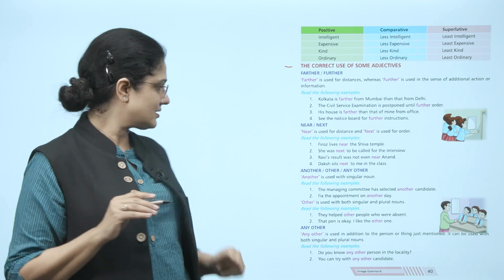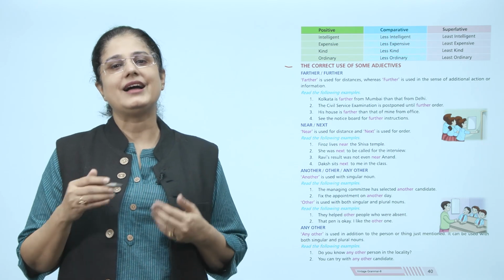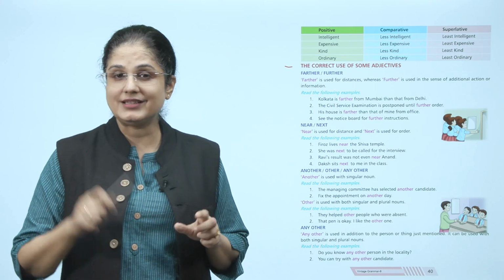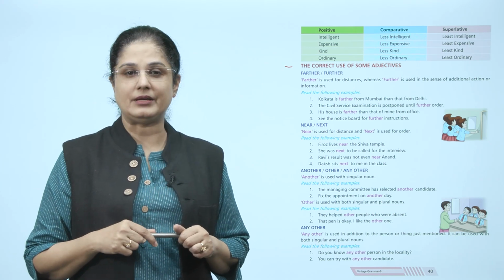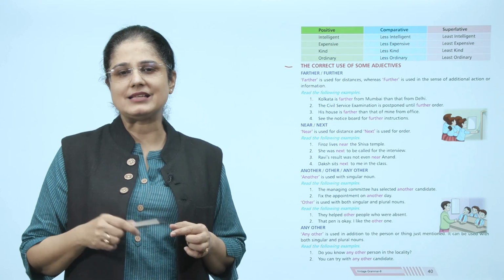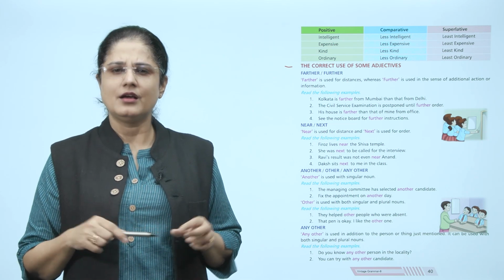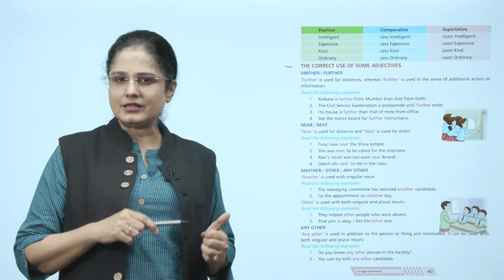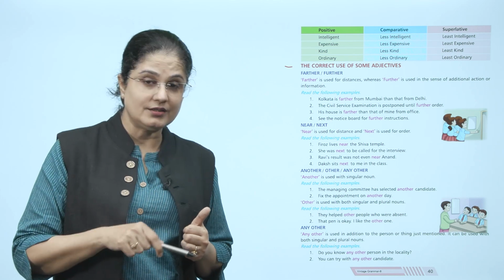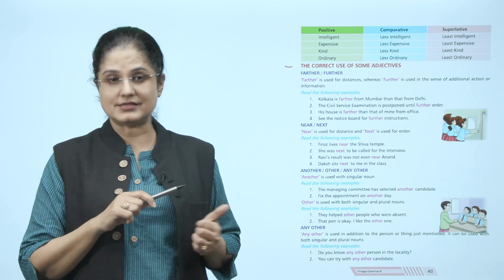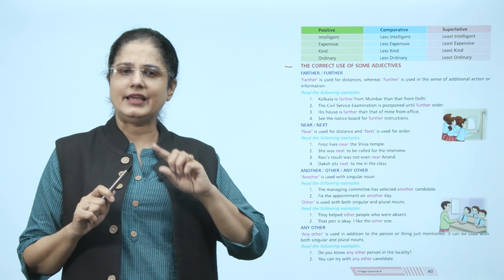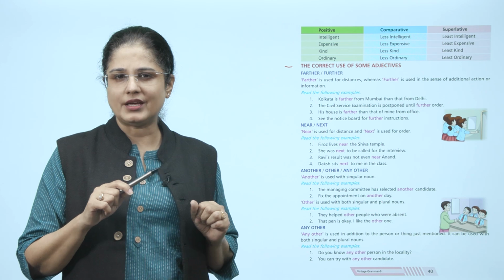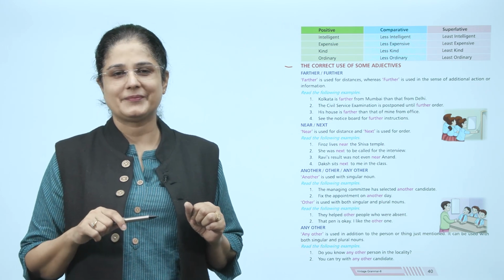Now we will look at another, other, and any other. Another is used with singular noun. For example, the managing committee has selected another candidate. Fix the appointment on another day. Other is used with both singular and plural nouns, as in these examples. They helped other people who were absent. That pen is okay, I like the other one.